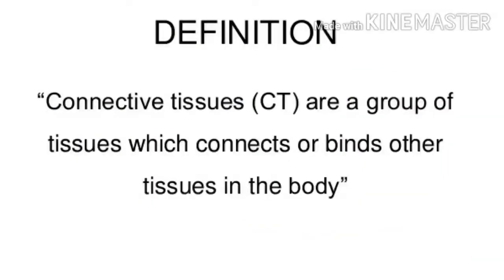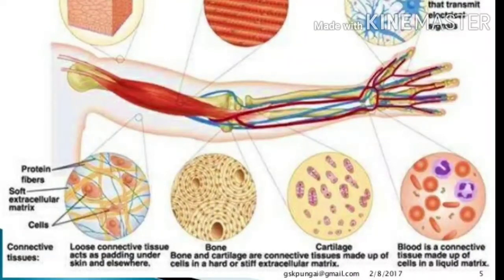First, let's learn the definition. As the name suggests, connective tissue is concerned with connecting and binding different organs and tissues of the body. It is a group of tissues which connects or binds other tissues in the body. For example, it connects one bone with another or a bone with a muscle.